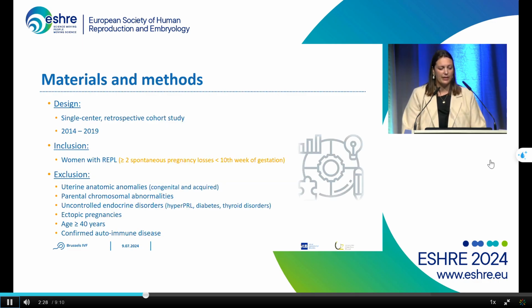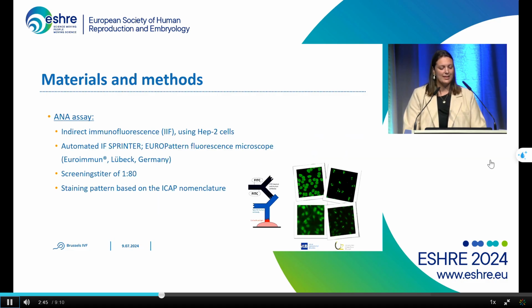We designed a 5-year single-center retrospective study where we included women with recurrent early pregnancy loss, as mentioned before, using the ESHRE guideline, the ESHRE definition. And here the exclusion criteria are presented. To detect the ANA, we used the indirect immunofluorescence using the HEp-2 cells, which is known to be the gold standard. We used a screening titer of 1 out of 80, and the staining pattern is based on the ICAP